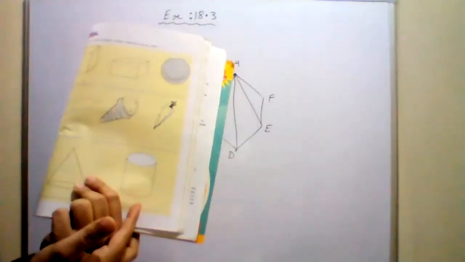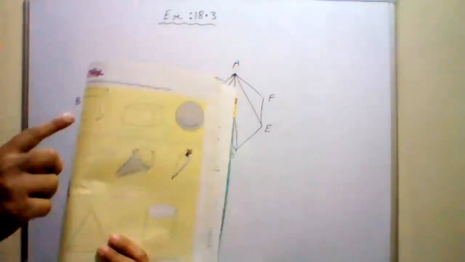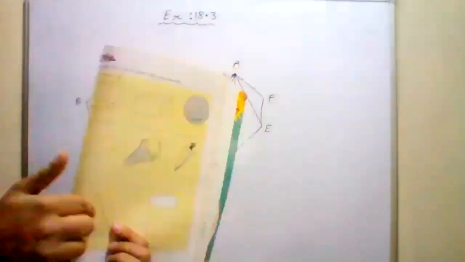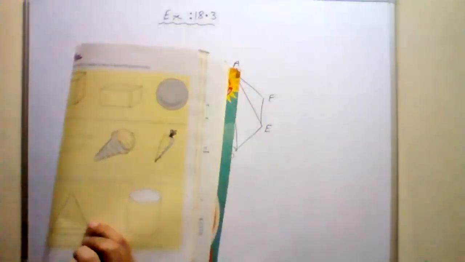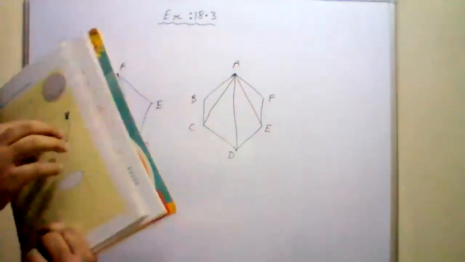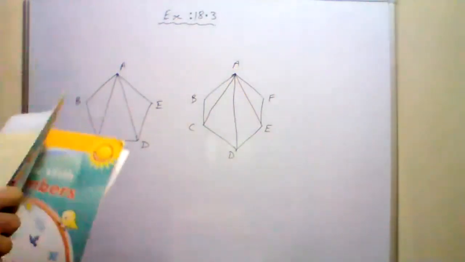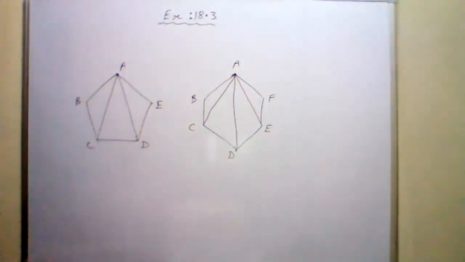Cube, sir. Sir, cuboid, sphere, cylinder, cone, cone, cone, and cylinder. Cylinder की spelling आती है सबको? CYLINDER. Cylinder.